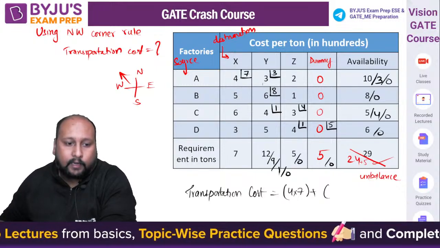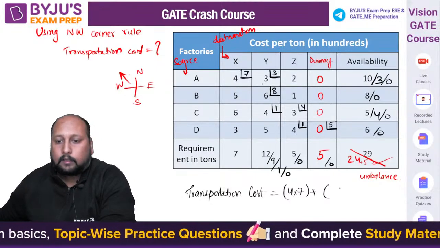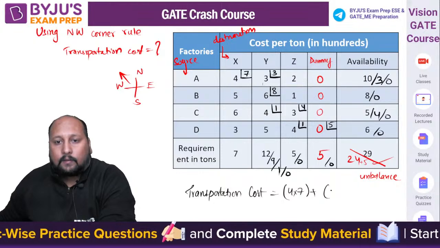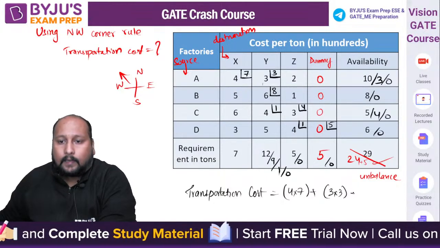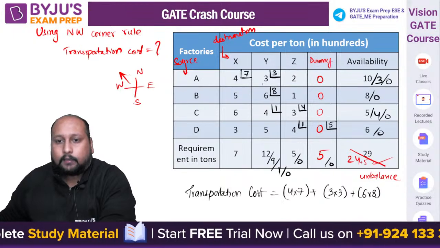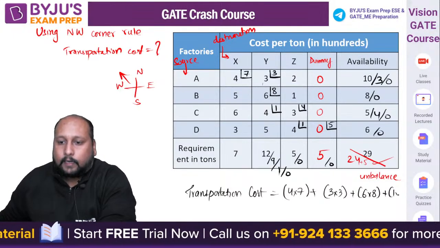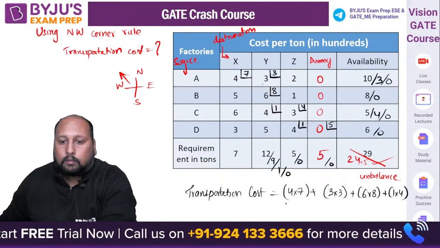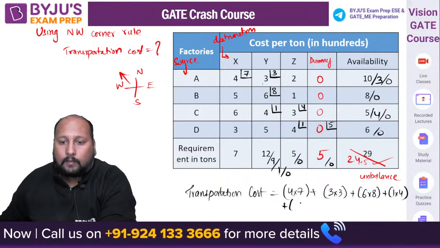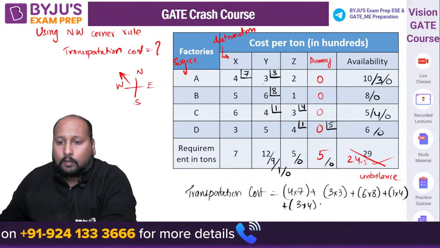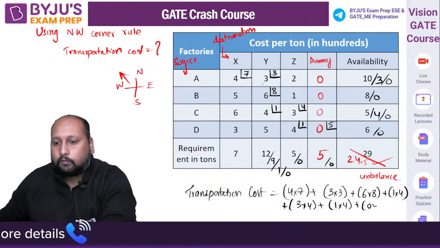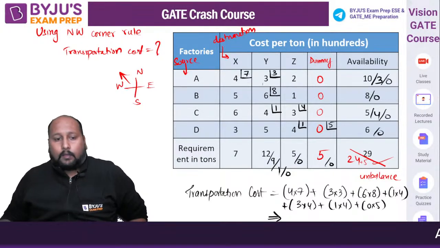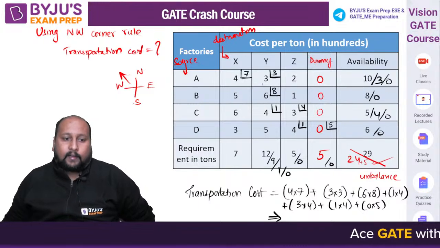So I will be requiring to write that value now. 4 into 7 plus 3 into 3 plus 6 into 8 plus 1 into 4 plus 3 into 4 plus 1 into 4 plus 0 into 5. Chaliye, what's the value you are getting? Final value.